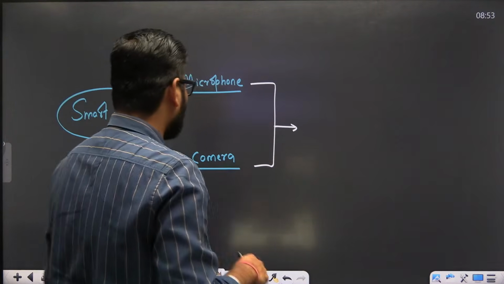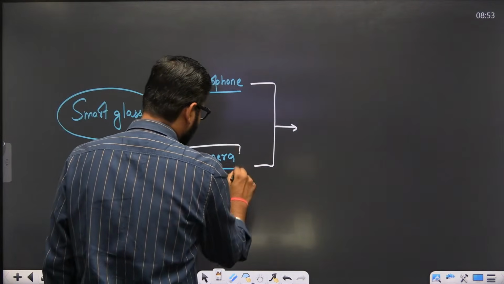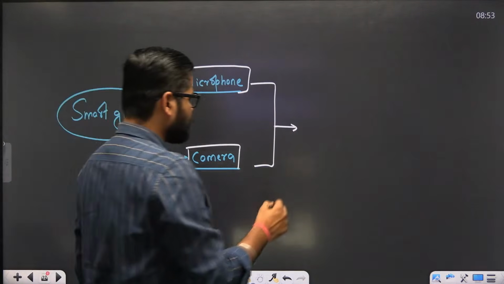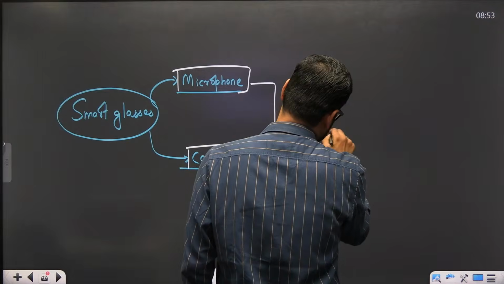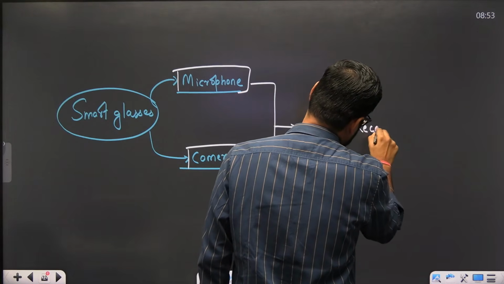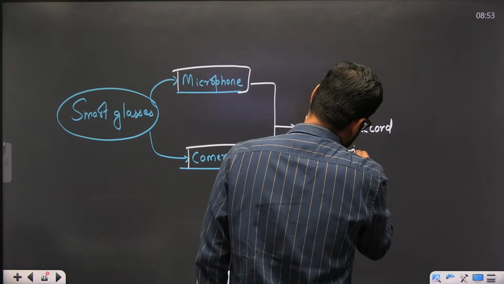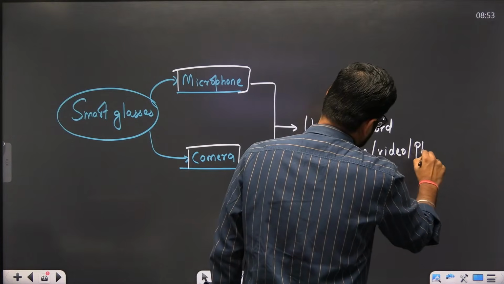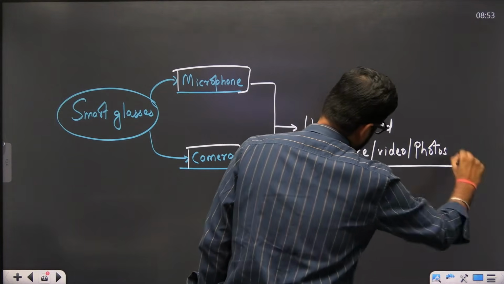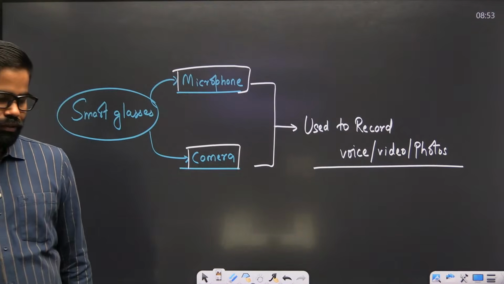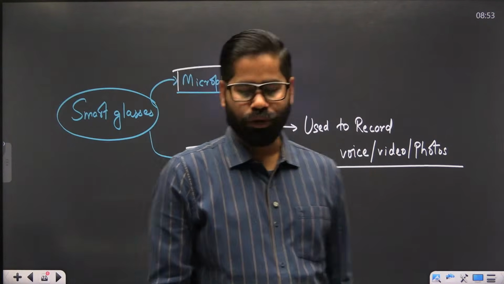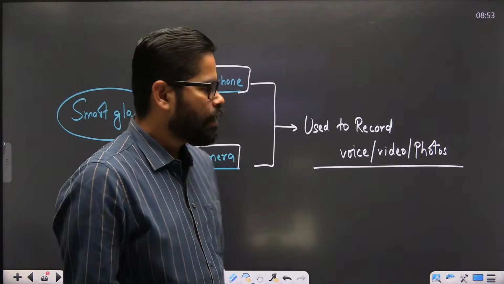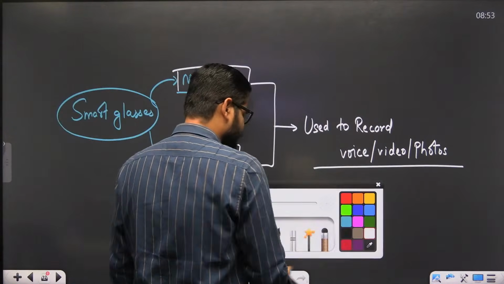Okay. So now we have this microphone and camera. This is something which can be used to record voice or video, or it can also take photos, right? There are other applications also, like answering calls and many other things. These are all applications that can be done. But here there is one question: all these things are fine.